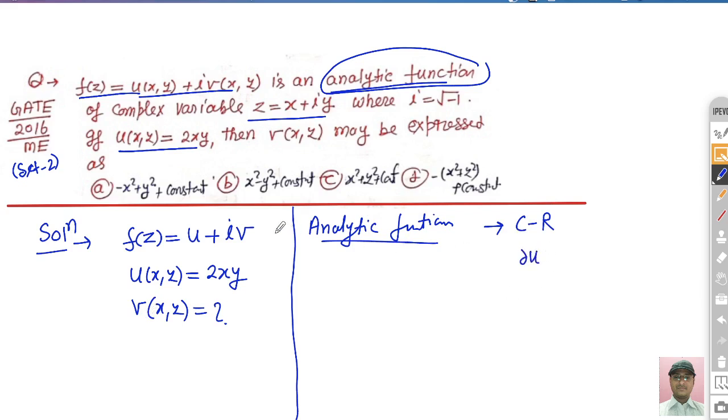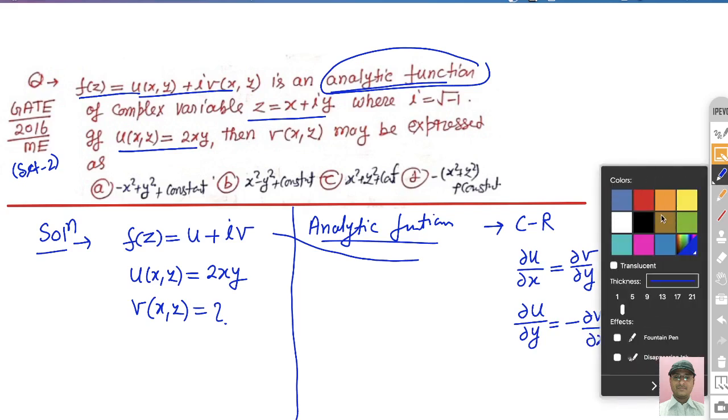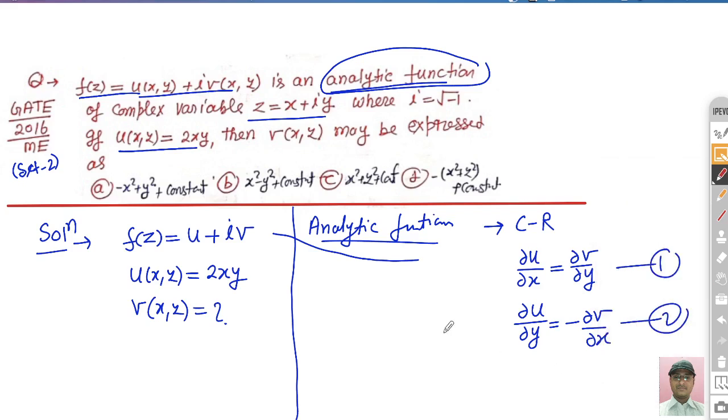If the function is f(z) is equal to u plus iota v, then the Cauchy-Riemann equations are: del u by del x is equal to del v by del y, and the second equation is del u by del y is equal to minus del v by del x. So these are the two equations.